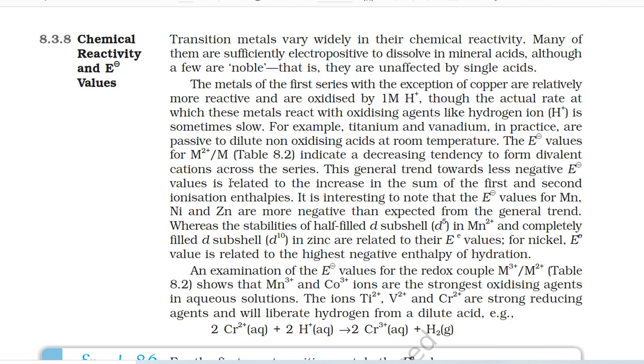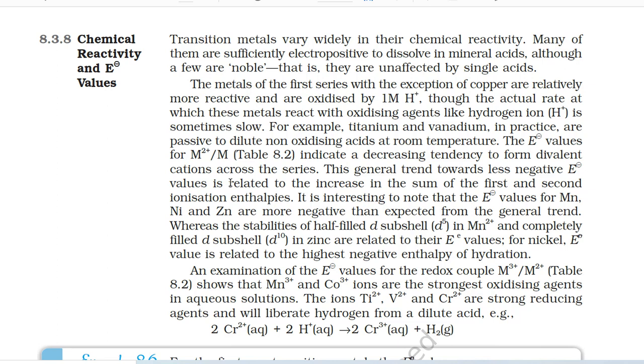8.3.8 Chemical reactivity and standard electrode potential values. Transition metals vary widely in their chemical reactivity. Many of them are sufficiently electropositive to dissolve in mineral acids, although a few are noble, that is, they are unaffected by single acids. The metals of the first series, with the exception of copper, are relatively more reactive and